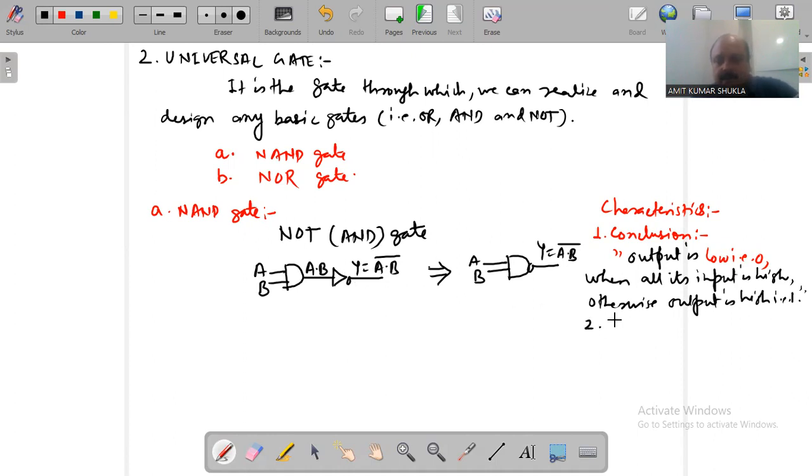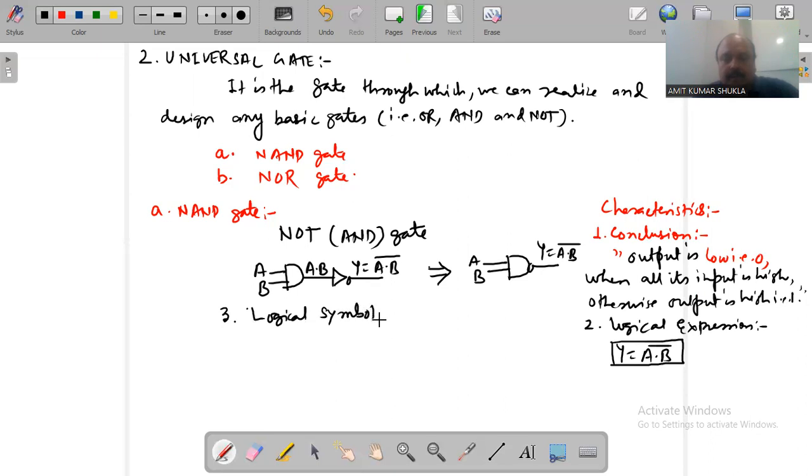The second characteristic is the logical expression. The logical expression for the NAND gate is Y is equal to A dot B complement, if A and B are used as variables in the expression. Now the third characteristic is the logical symbol. Because the NAND gate is designed with the help of an AND gate followed by a NOT gate, this is the standard logic symbol.